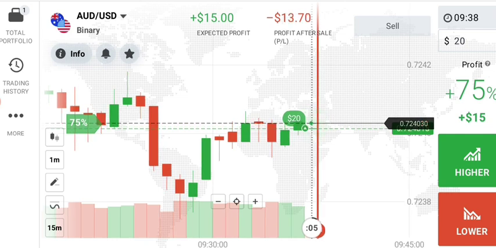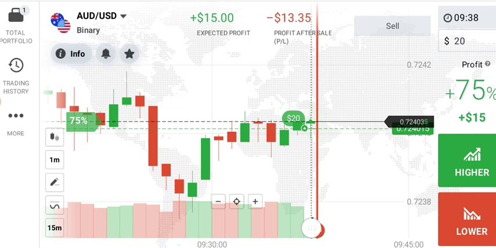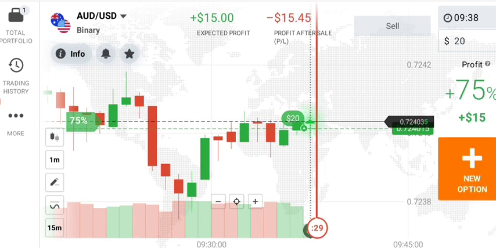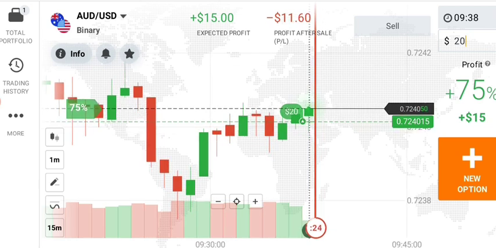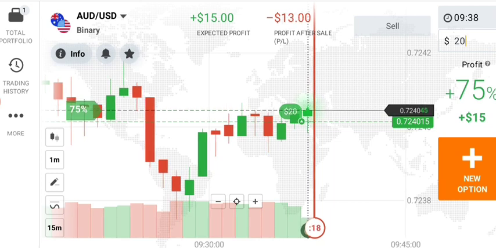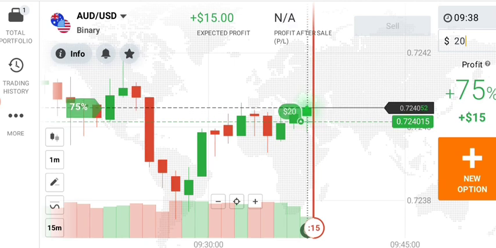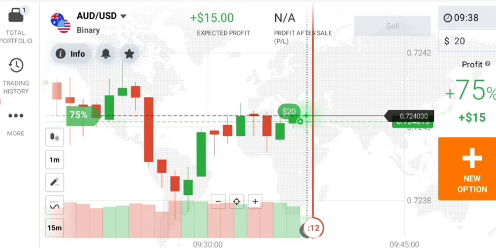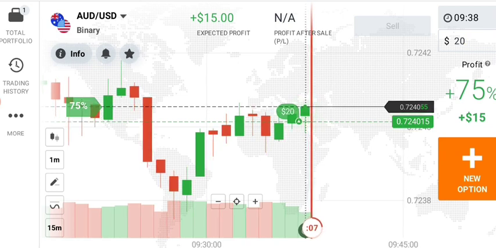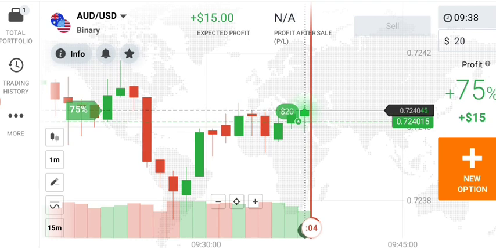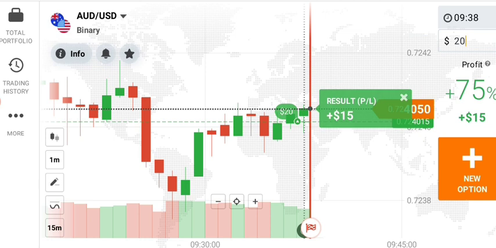It's moving as a red candle, but no issue about that. It will definitely close above my entry point, maybe as a green candle. So let's see what happened here. Okay, so this is my first trade and I will win this trade. So let's move to another trade.